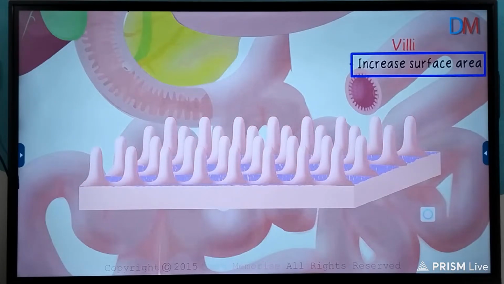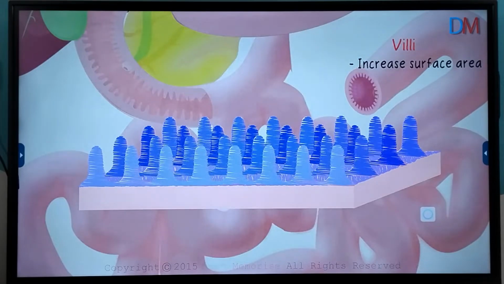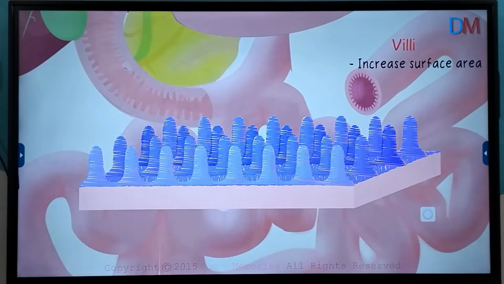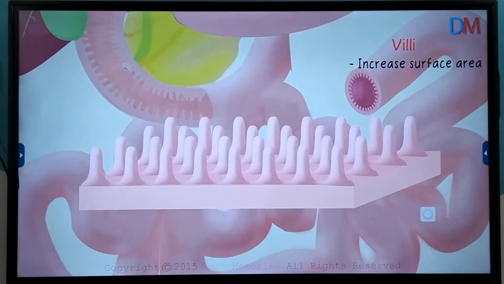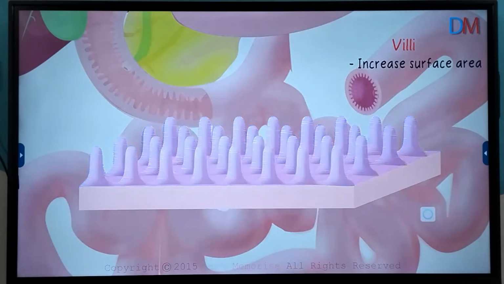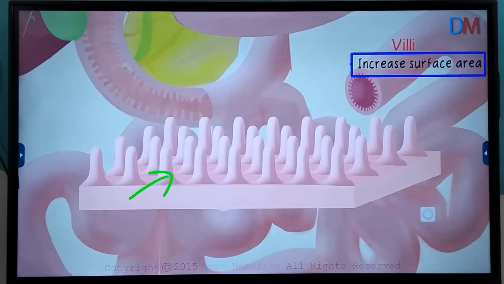Does the surface area increase? Clearly it does. The surface area it stands on is just the area of its circular base. But the surface area that is exposed is the curved surface area of each villus. So by utilizing the same area to stand on, the villi significantly increase the surface area for absorption of nutrients.